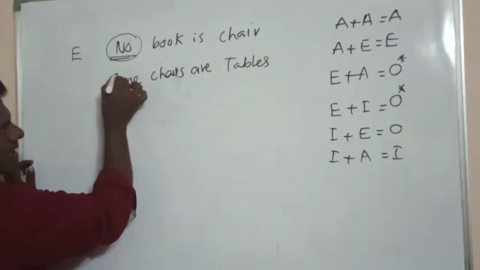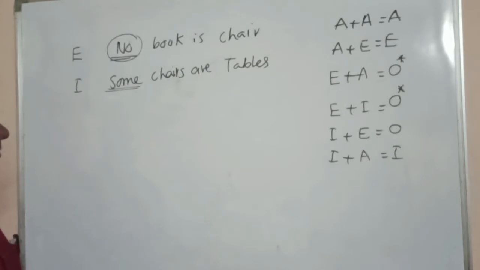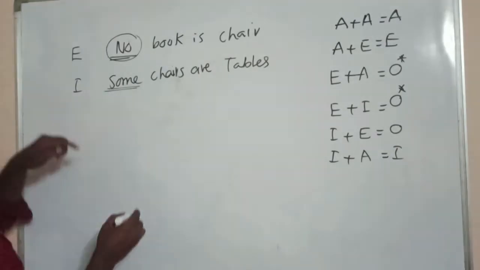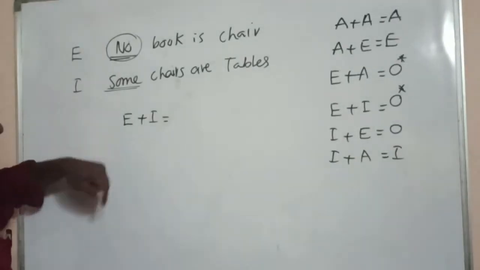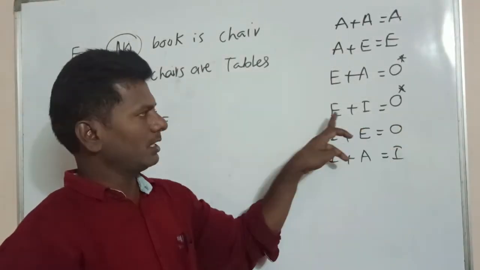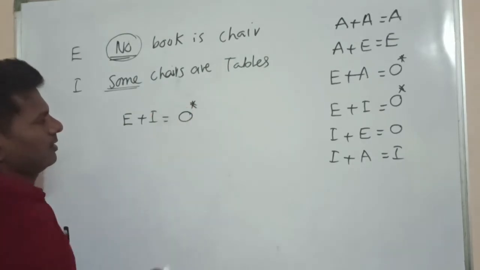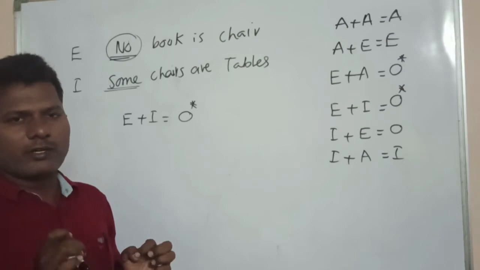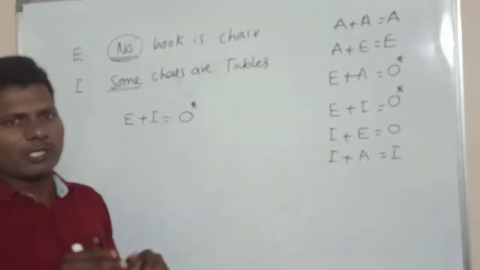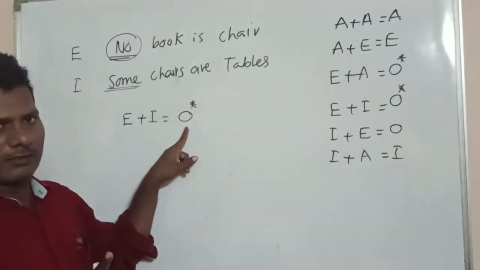The second statement starts with "Some". This is I type. We know it. We have to combine them now. Here E plus I is equal to O star. E plus I is equal to O star. O means we have to write "some not", just write "some not".